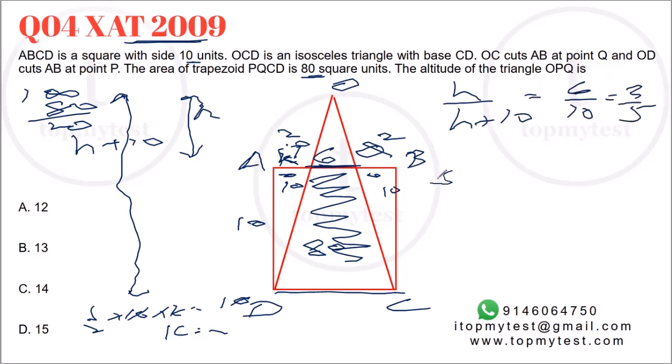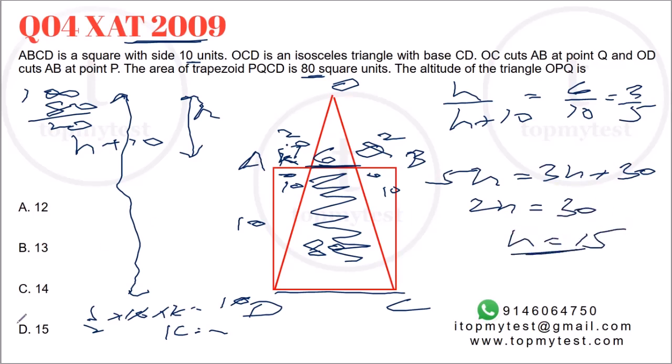If you rewrite this, you'll get 5H equals 3H plus 30. 2H is equal to 30. H should be equal to 15. Just use the symmetry. Job done.